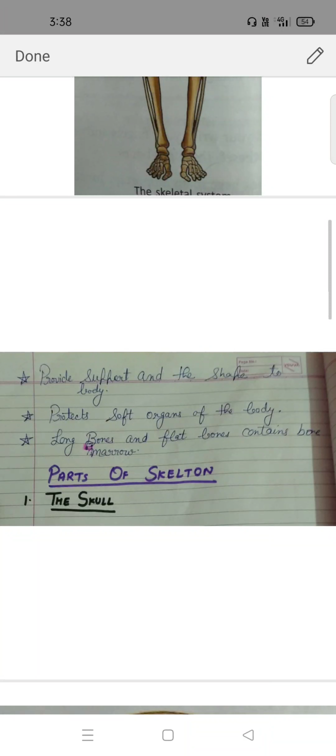Now you know what our bones are made up of. Next is the parts of the skeleton. The skeleton system is made up of so many parts, and the division in primary classes is